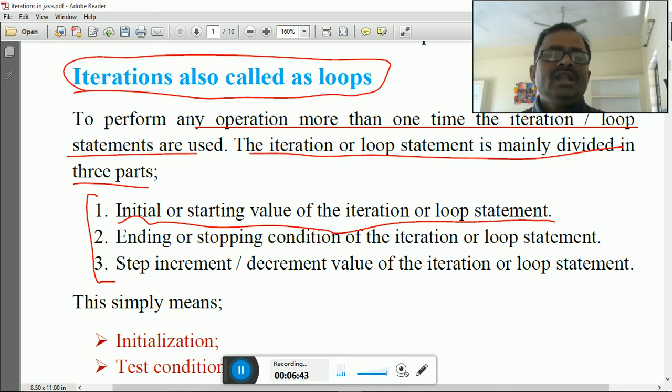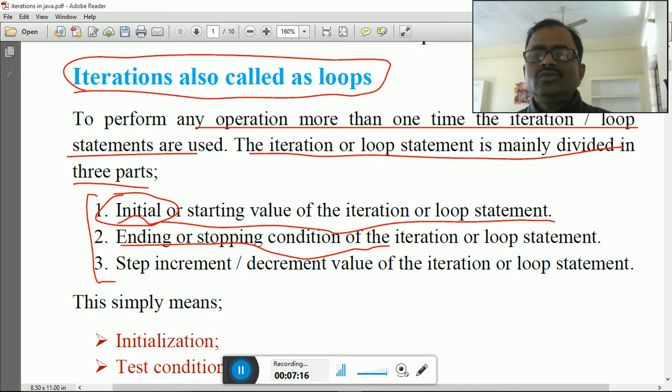Okay. The next one is the ending or stopping condition. Suppose you want to write your name 10 times. So after completion of 10 times your control must stop. It should not run 11 times or 12 times. How many times should it run? 10 times. Even 9 times is not right. So it has one initial value which counts from this number to this number, and the same lines the control has to repeat.